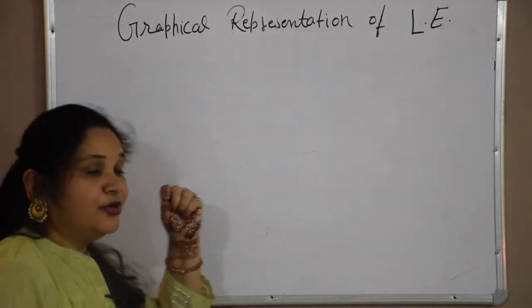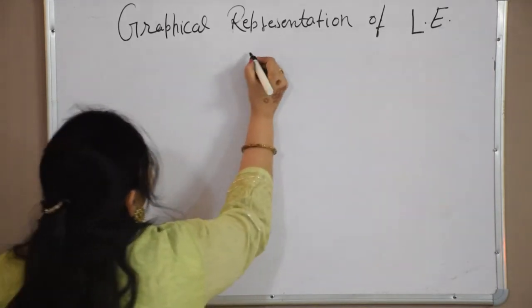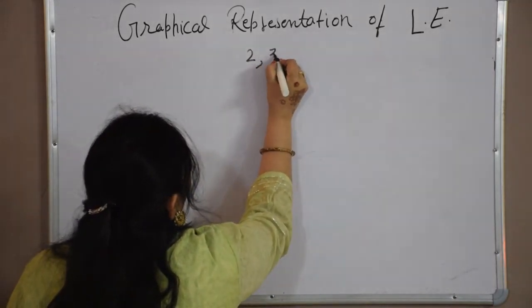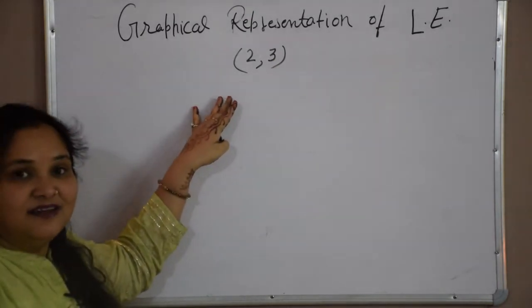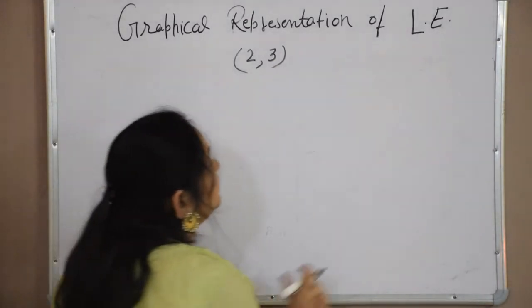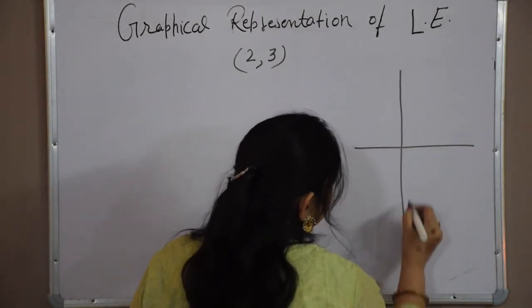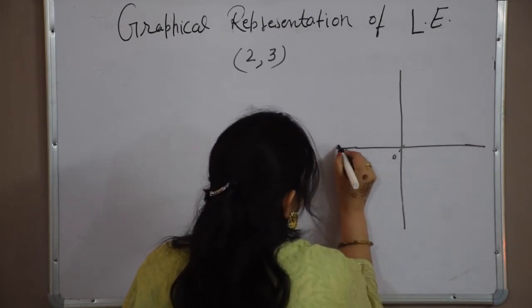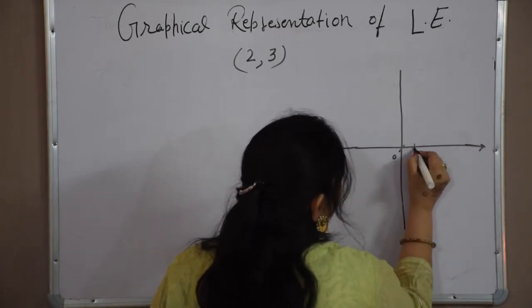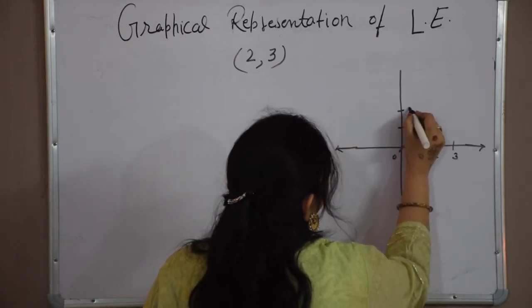Now suppose (2, 3) is a point, and we have to find a line which passes through the point (2, 3). I am showing it by graph also. This is our coordinate system. 1, 2, 3, 1, 2, 3.